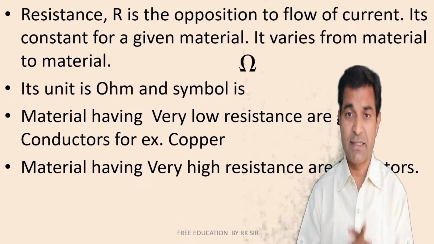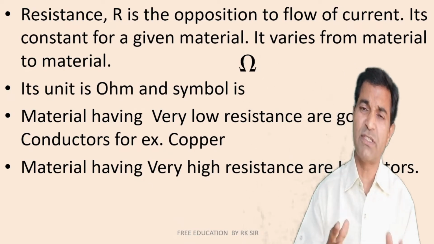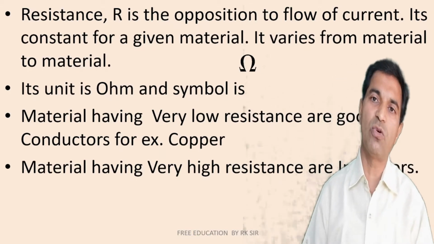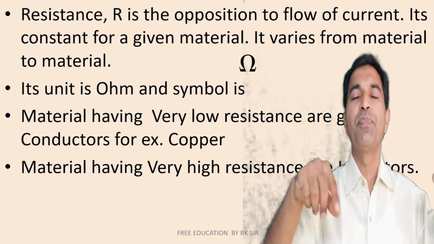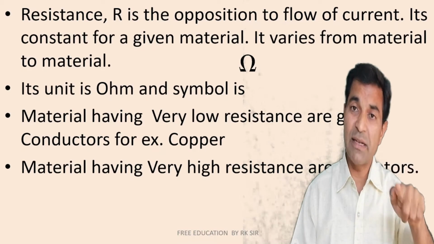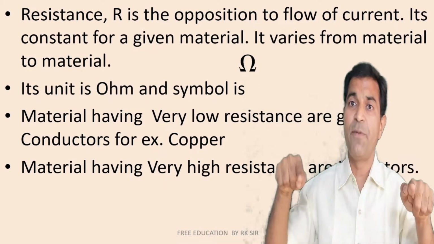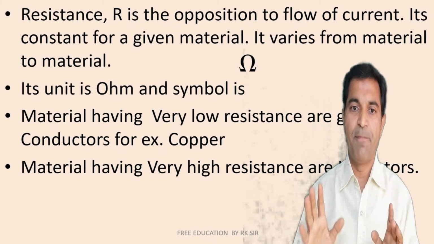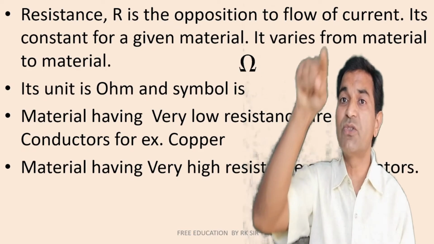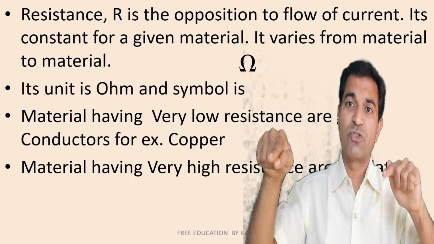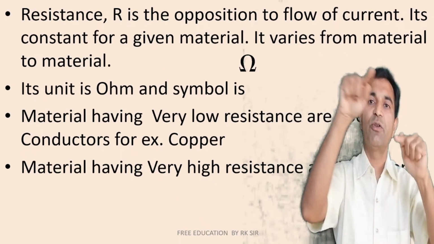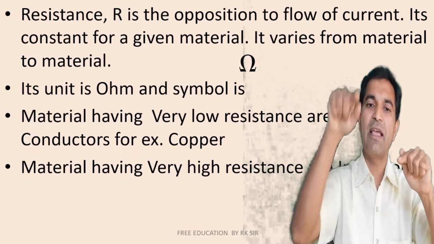Now what is R? That is resistance. Resistance R is nothing but opposition to flow of current. It's constant for a given material. For example, it will always be constant for 1 meter of iron and another 1 meter of iron. If they are of the same dimension, there will be the same resistance. But the resistance of 1 meter of iron and 1 meter of, say, aluminum will be different. So it differs from material to material, and its unit is ohm and the symbol is Ω, just like a speed bump, so that the vehicle traveling on the road slows down. So the symbol is Ω, which is like a bump.